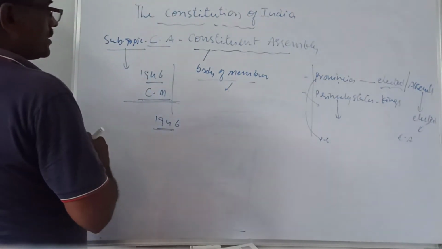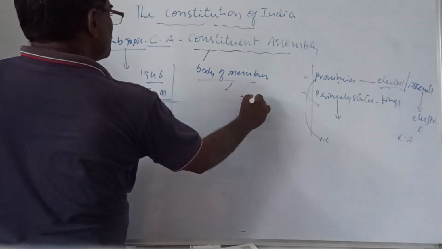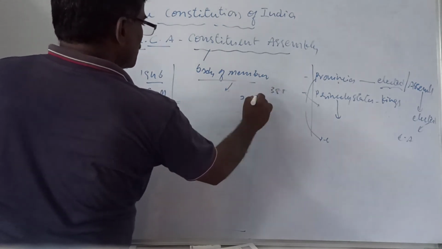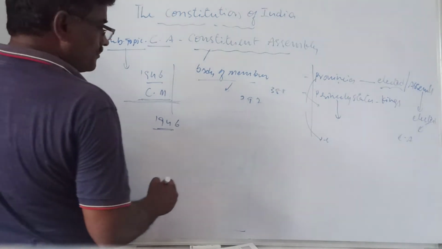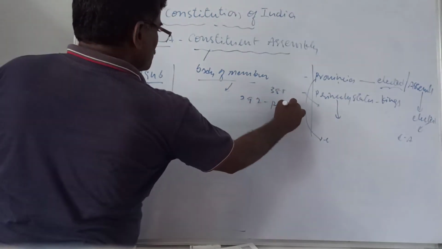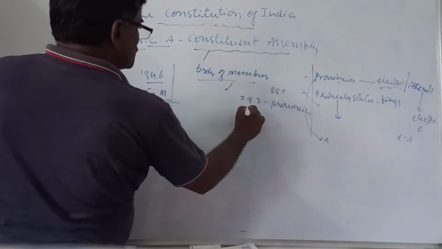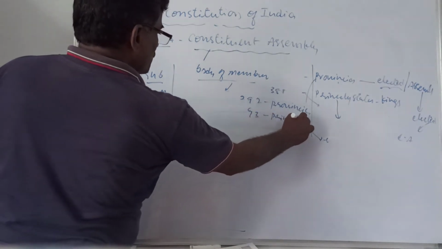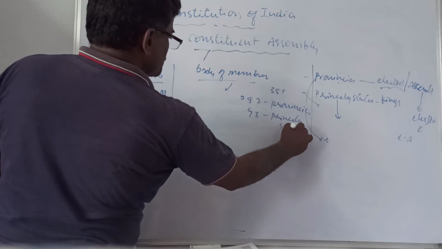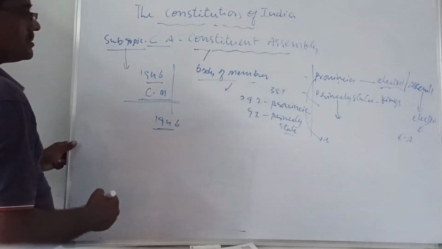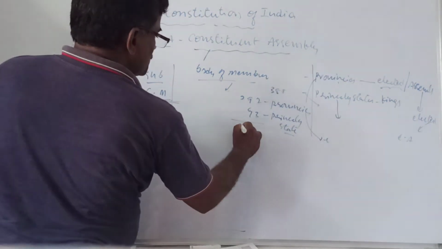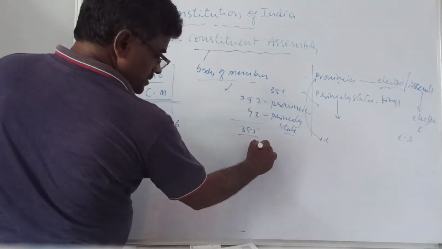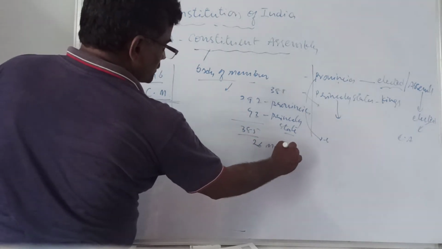Out of 385 members, 292 members are taken from provinces and 93 members are taken from princely states, that is, states under the control of kings. Out of these 385, 26 members are taken.